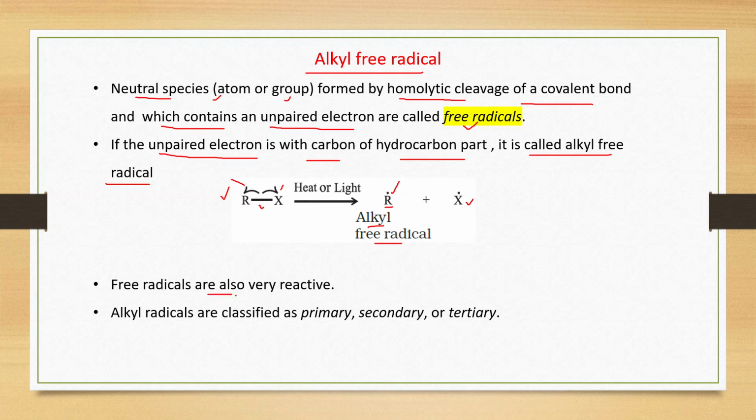Free radicals are also very reactive and they are also classified as primary, secondary and tertiary in the same way as we classified the carbocations and carbanions. If the unpaired electron is present on the primary carbon, this is known as a primary free radical. If present on the secondary carbon, then this is a secondary free radical. If the unpaired electron is present on the tertiary carbon, then this is a tertiary free radical.